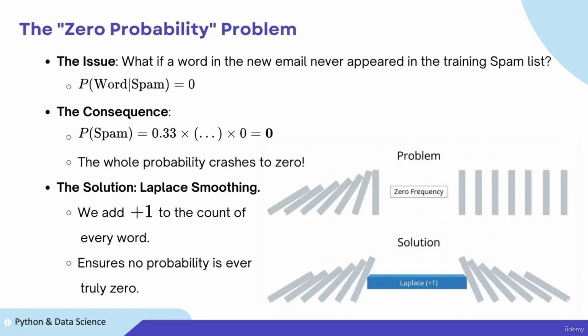However, we run into a major mathematical bug called the zero probability problem. What if a word in the new email, say crypto, never appeared in our spam list? Its probability would be 0. Because Bayes' theorem involves multiplication, if one single word has a probability of 0, the entire equation crashes to 0. The solution is Laplace smoothing. We simply add 1 to every single word in the dictionary. This ensures no probability is ever truly 0, creating a mathematical safety net that keeps the algorithm stable.